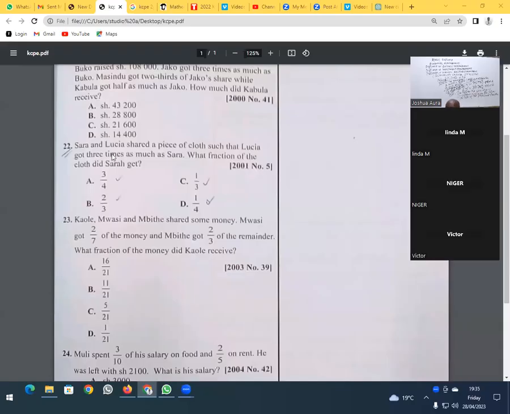So, question number 22. We are told here: Sarah and Lucia shared a piece of cloth such that Lucia got 3 times as much as Sarah. What fraction of the cloth did Sarah get?